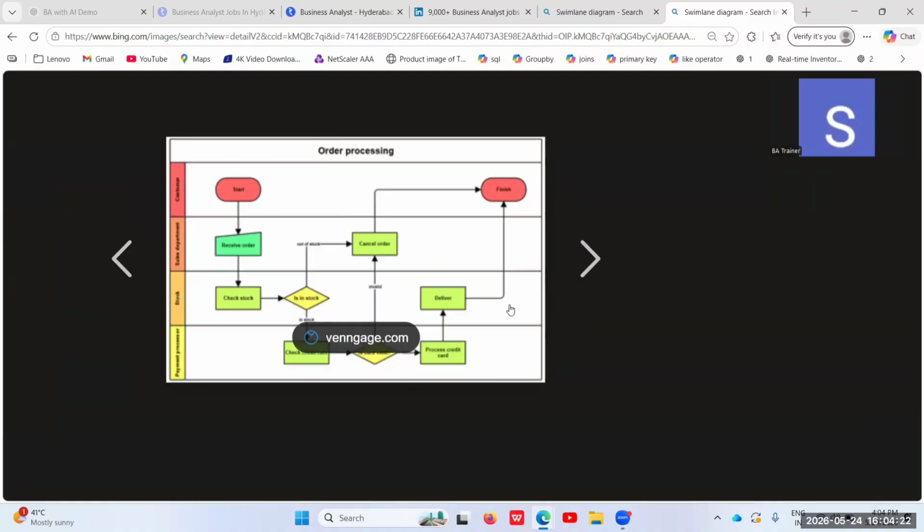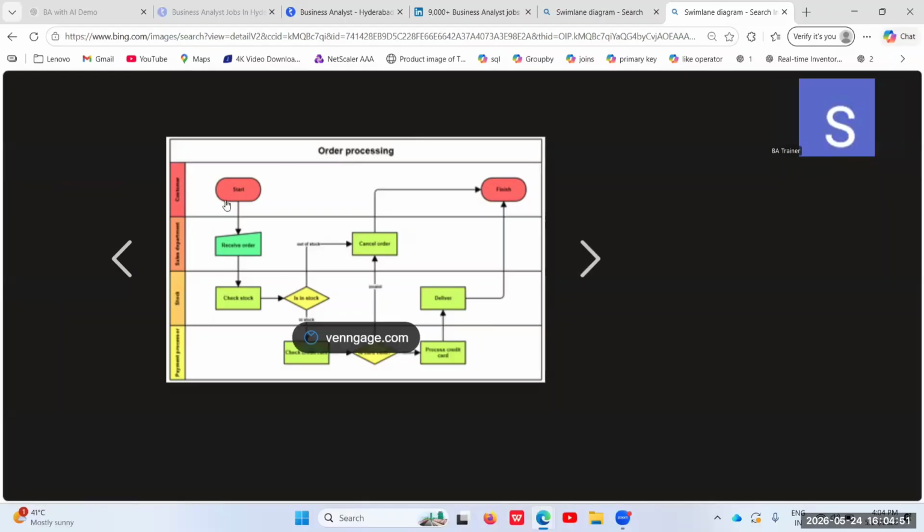In the work environment, in general, you need to create these diagrams so that it will be easy to understand. Because when you explain the requirements verbally, some people find it hard to understand. But when you demonstrate by depicting these diagrams, the development team will understand very easily. So one of the key duties of a business analyst is also to create process flow diagrams.